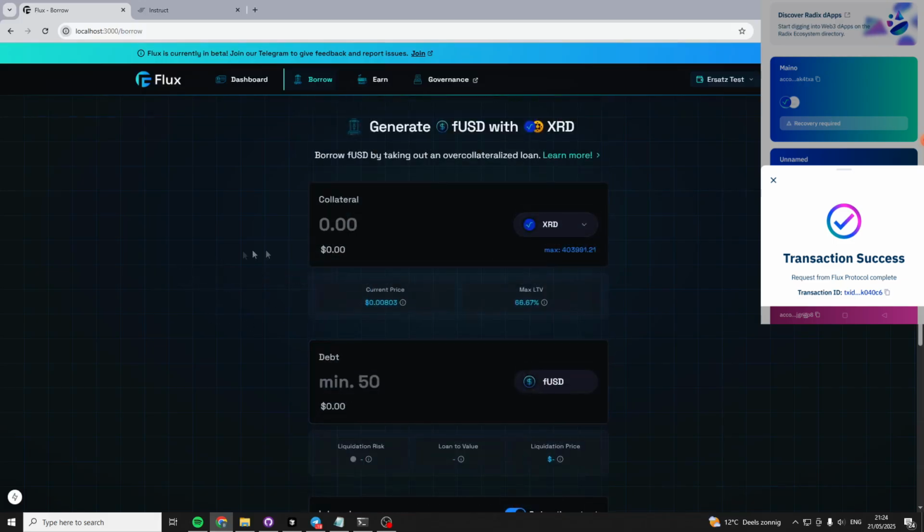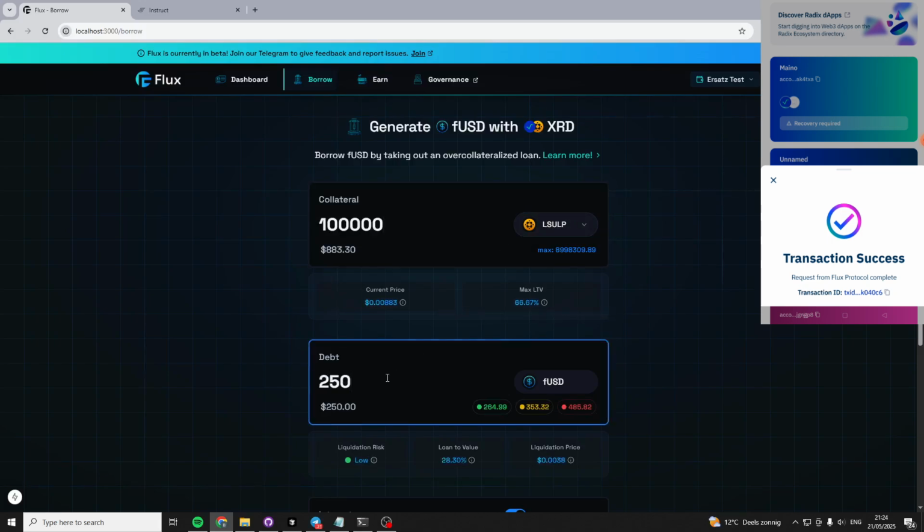So let's just open such a loan for the fun of it. How much do we want? Let's say 250. Oh yeah, wait. Another thing I added are these little buttons to select a preset loan to value ratio. So green is 30%, orange 40, and red 55. I think it's pretty neat. Just a quality of life feature.